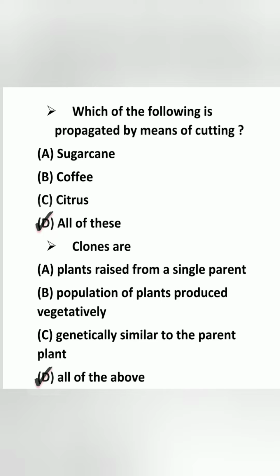Which of the following is propagated by means of cutting? The answer is D, all of these: sugarcane, coffee and citrus. Next, clones: the answer is D, all of the above. Plants raised from a single parent, a population of plants produced vegetatively, are genetically all similar to the parent.